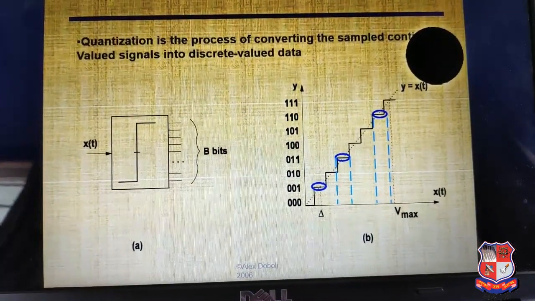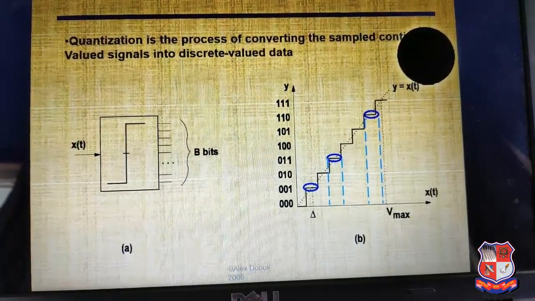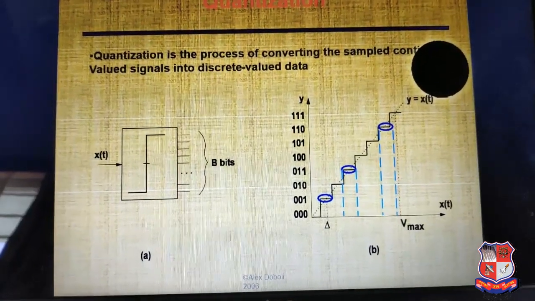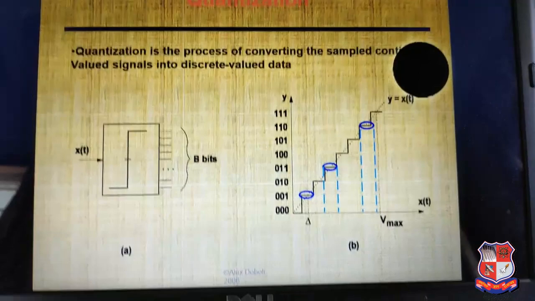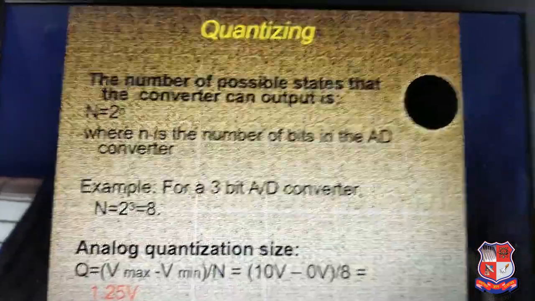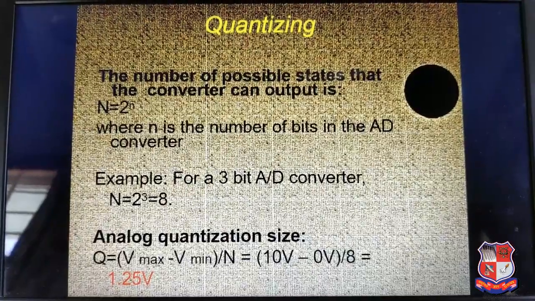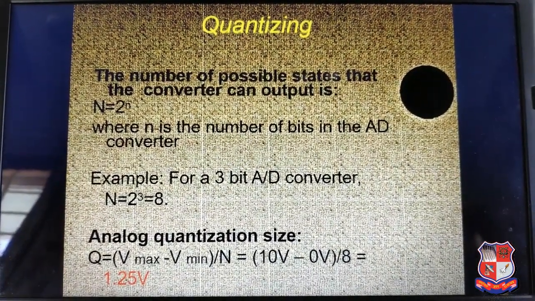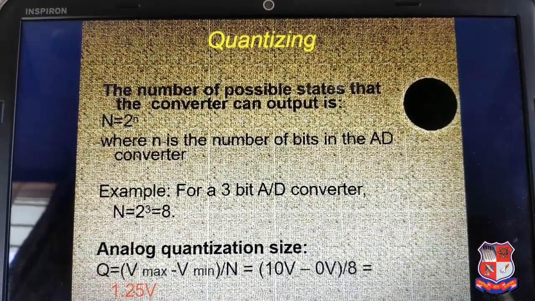Here one graph is available. In this graph we have to find out the velocity maximum in the discretization parts: 001, 010, 011, 100, 101, 110, 111, and so on. Quantizing means the number of possible states that the converter can output. The quantization can be found by an equation.